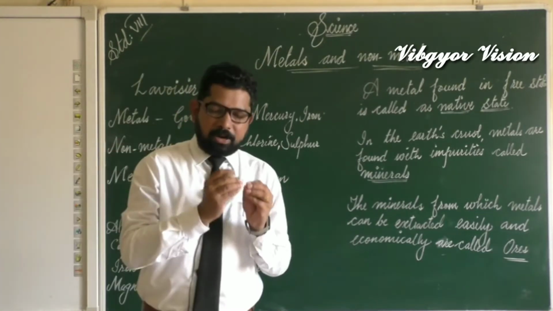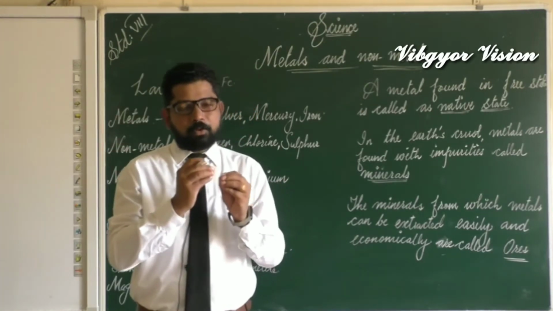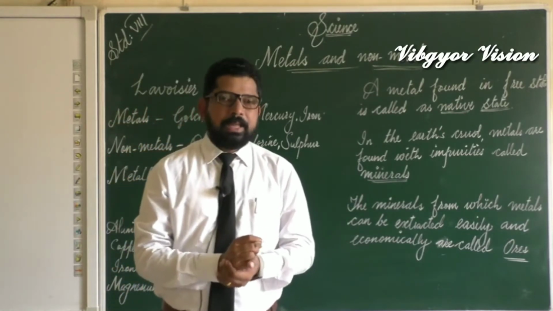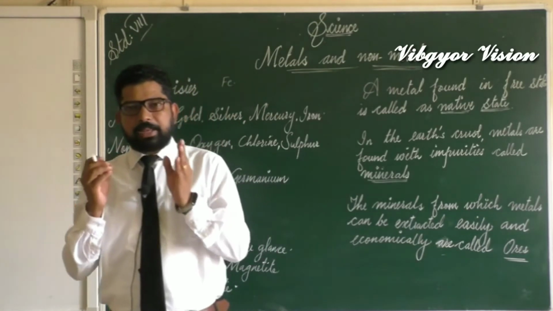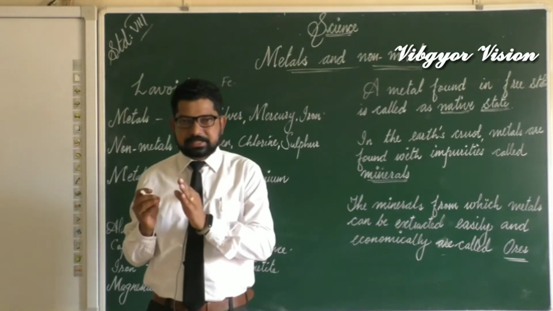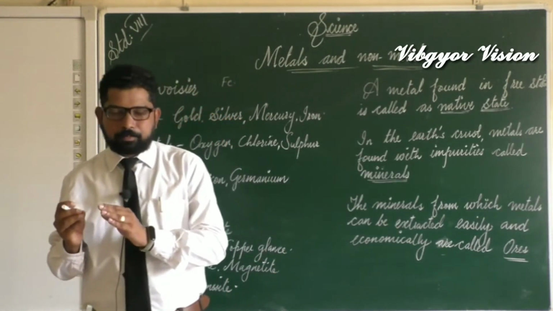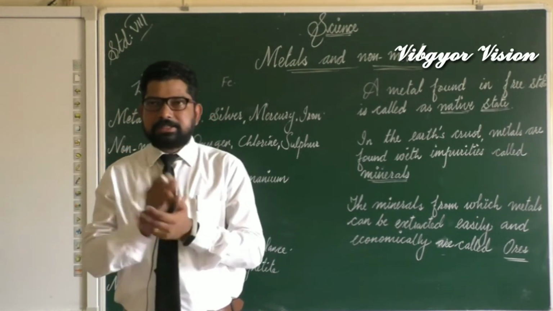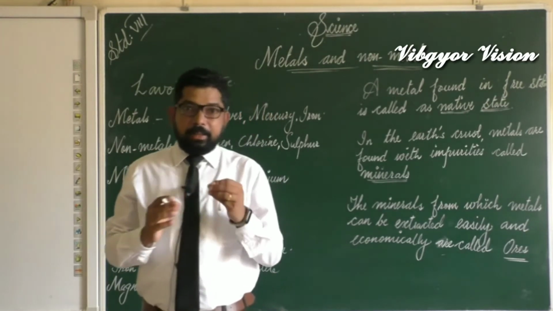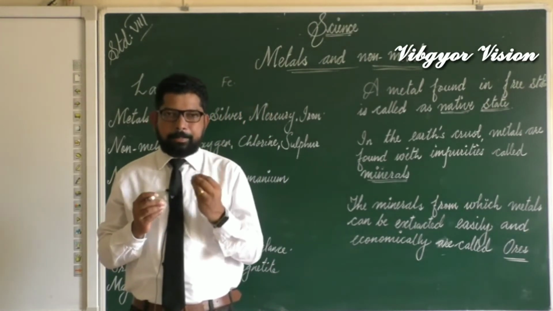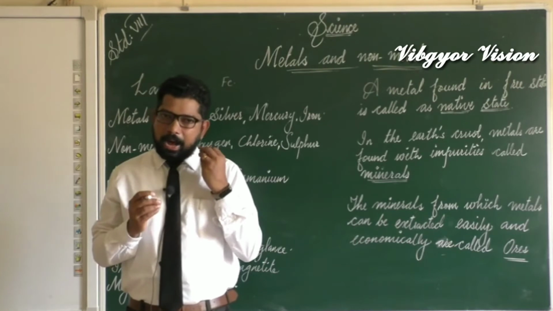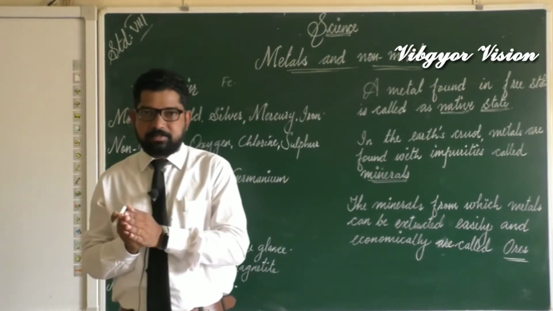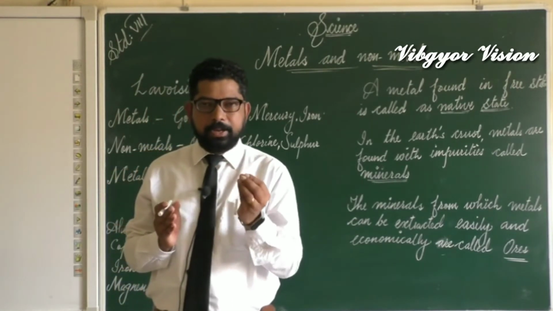as a compound. What is the name of that compound? The name of the compound is aluminium oxide, or bauxite. Like that, most of the metals are available in the earth's crust in combined form, like sulfides, carbonates, etc. But very rarely some metals are present in nature as the element itself. That means they are present in free state.